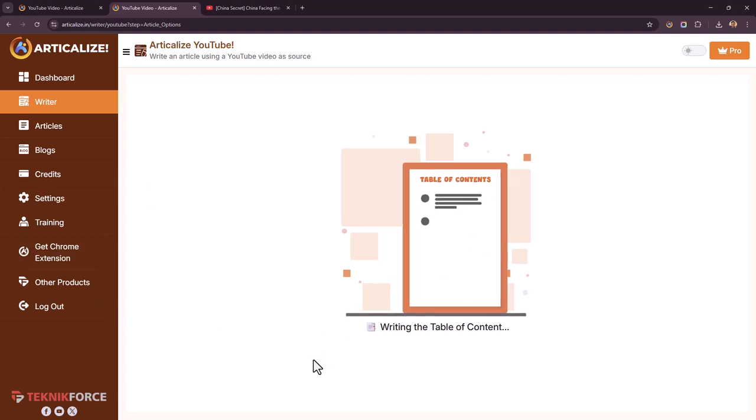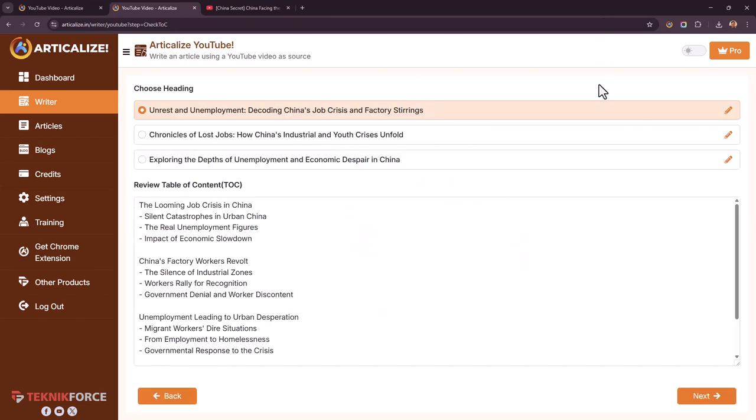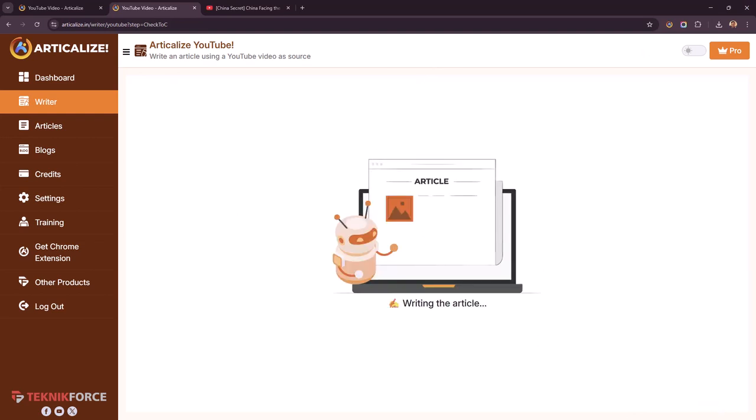And the first thing, Articalize will look at the source content. It will automatically structure it and create a table of contents. There it is. You can modify the TOC if you want to. And you can choose from 3 different headlines. If you want to change the headline for some reason, let's say you want to use a dash instead of a colon, or you want to change anything else you want, just do that and click on Next. Now the article is being written.